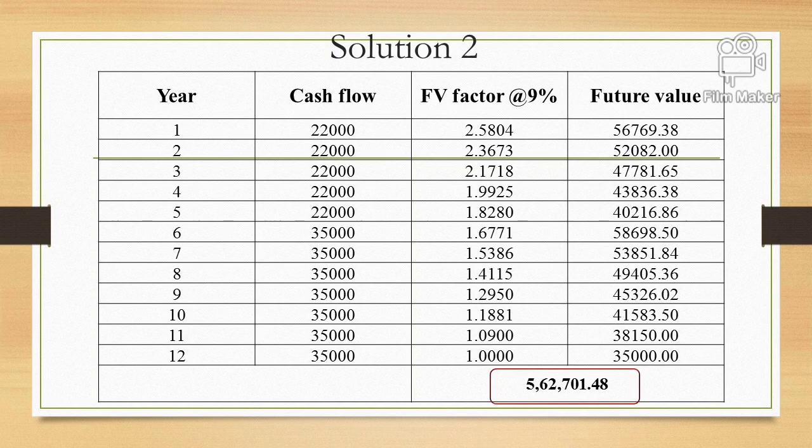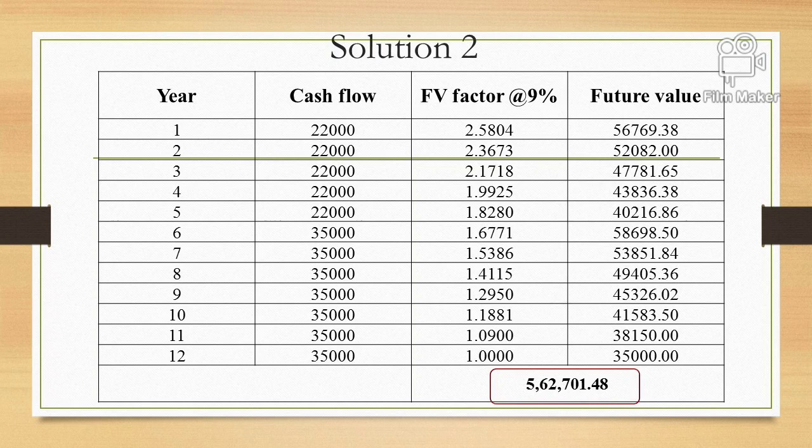The second 22,000, again deposited at the end of the year, is growing for 10 years. So 9% 10-year factor, and so on. So the factorization is important. When you look into the table, you need to look into the proper future value factor. So this is how the same question can be solved with the help of the table also.